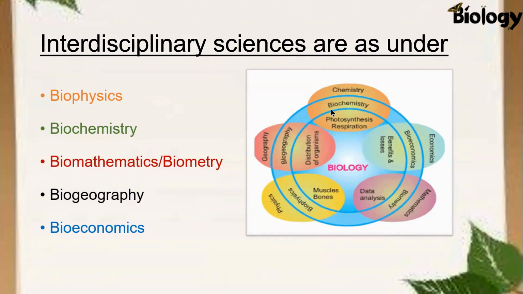Here in this diagram, you can see that when we talk about chemistry in relation to biology or living organisms, then it is biochemistry. An example is photosynthesis and respiration. When we are talking about geography in relation to living organisms, then it is biogeography. An example is the distribution of organisms.